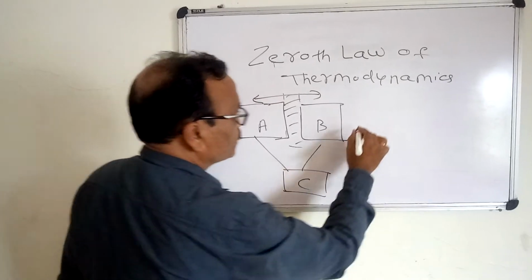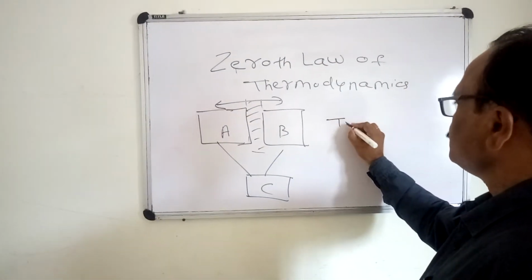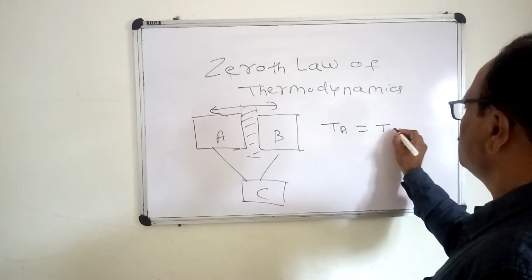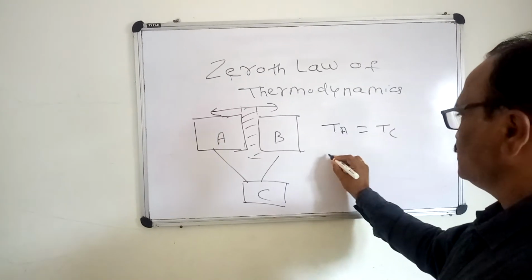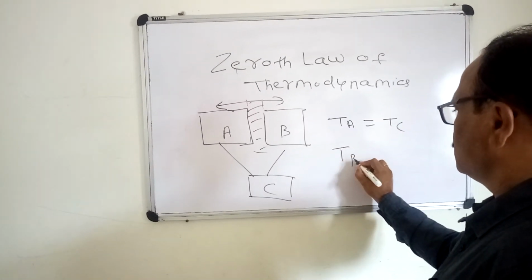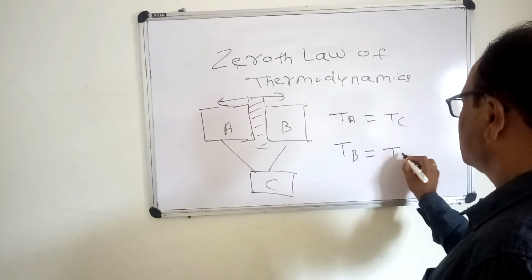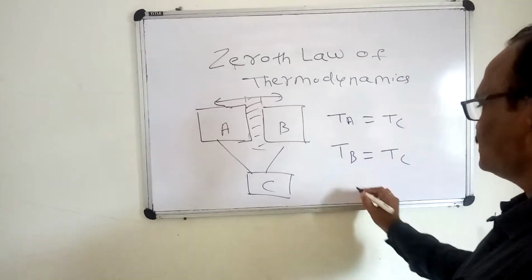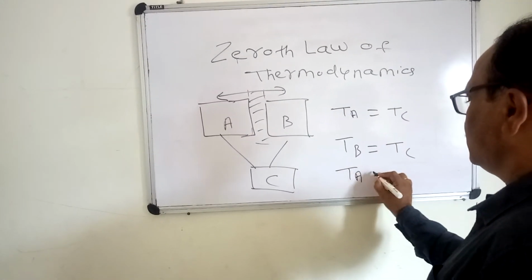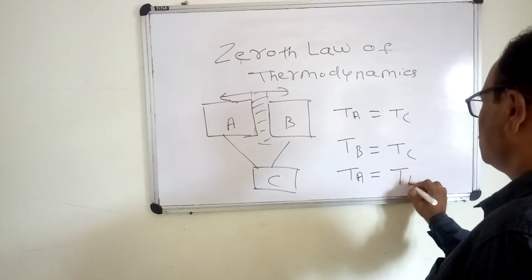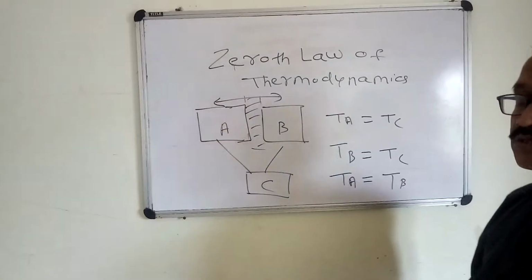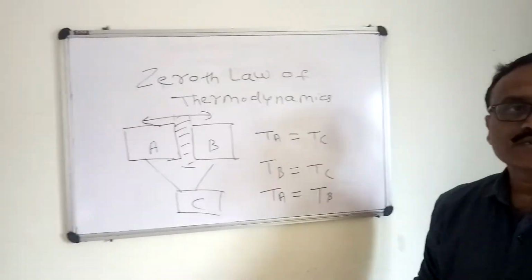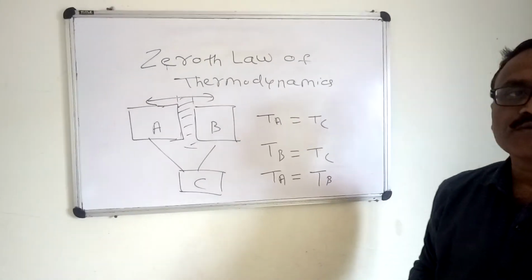So in this way, if temperature TA is equal to TC, and TB is equal to TC, then in that case TA is equal to TB. So this law gives the foundation to measure the temperature of an object.